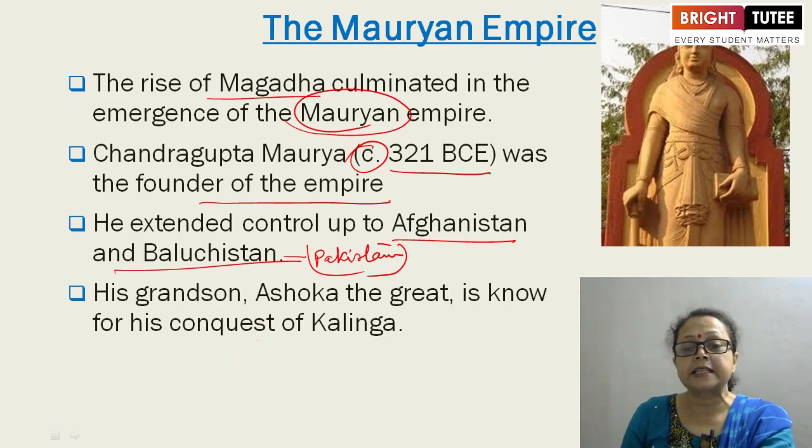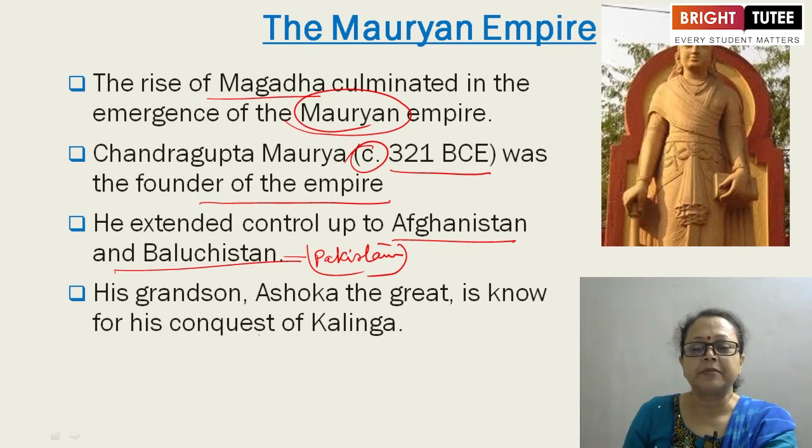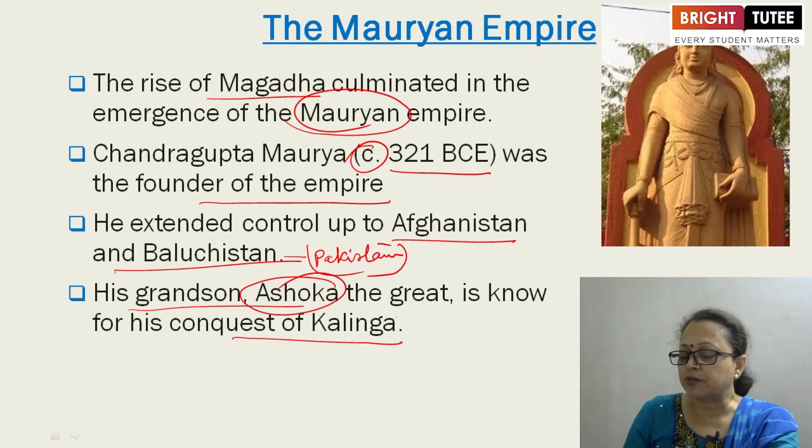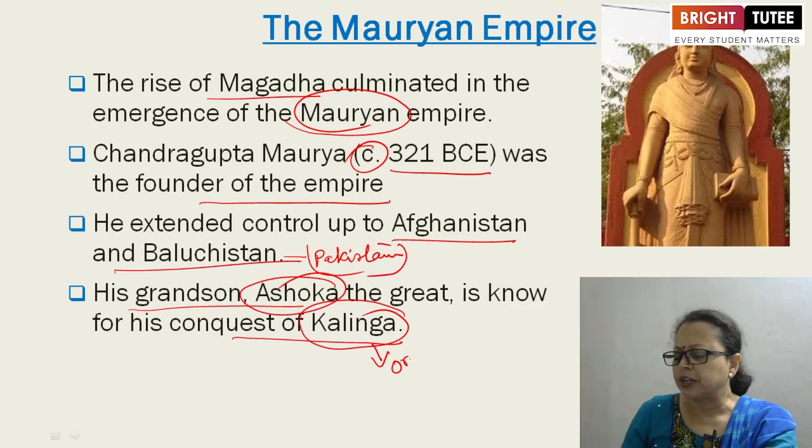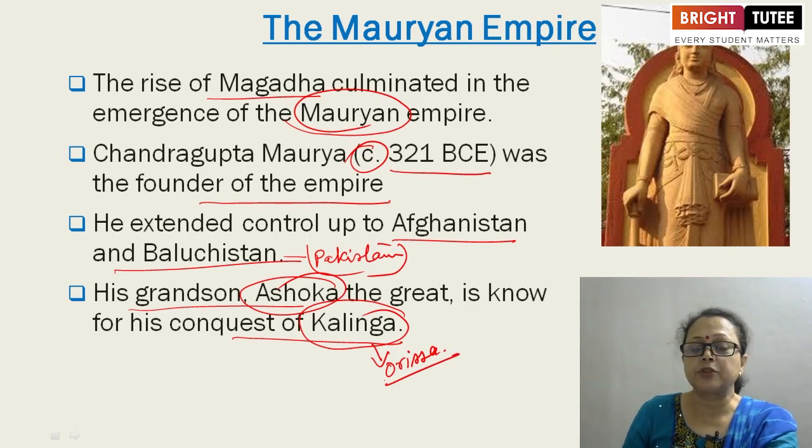Then it comes to his grandson. The chapter is completely based on this. The main theme of the chapter is his grandson Ashoka the Great, who is known for his conquest of Kalinga. Kalinga was in Odisha at that time also, and it is in Odisha at present. During the time of King Ashoka, it was a separate kingdom on the coast of the Bay of Bengal.